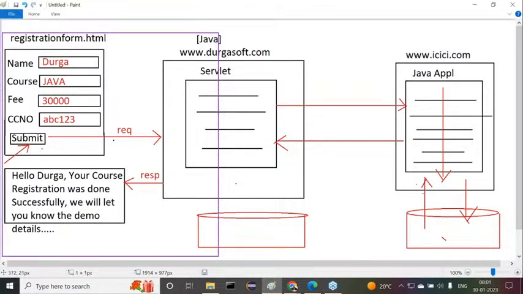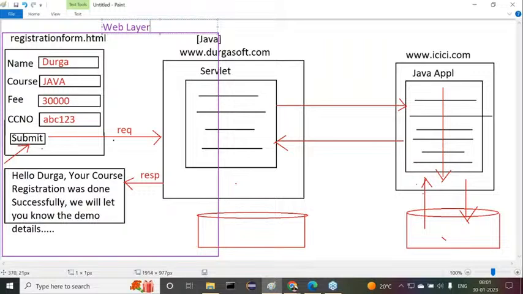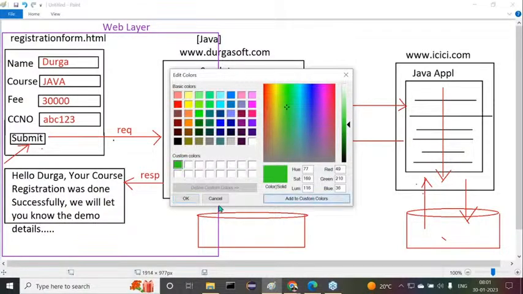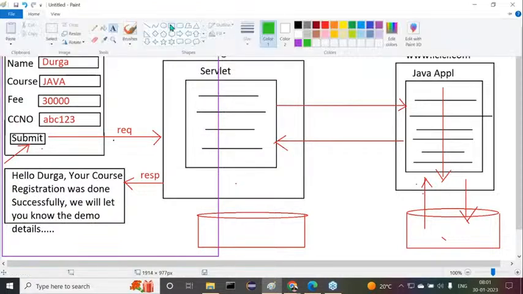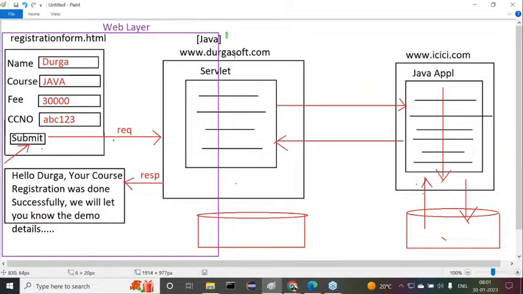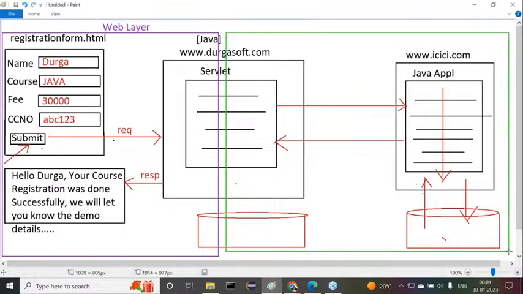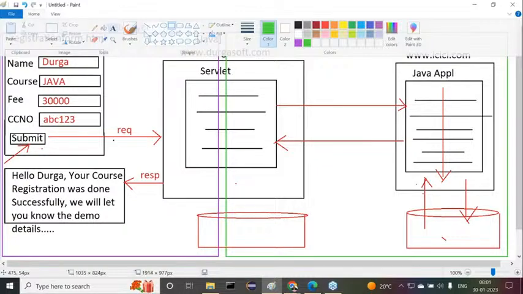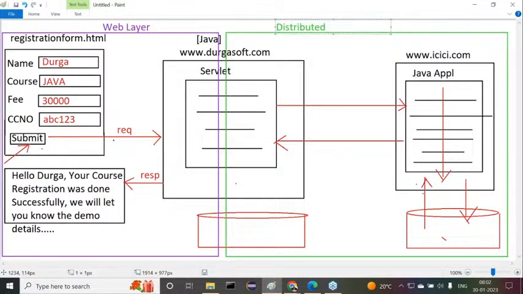This part is exactly like the web layer. Now understand this clearly. Another part here I'm telling you. Now observe carefully this part. This part is exactly like the distributed layer: web layer and distributed layer, business layer.